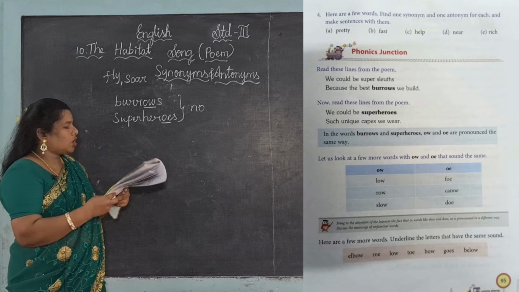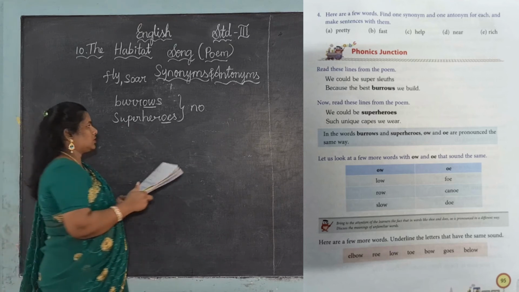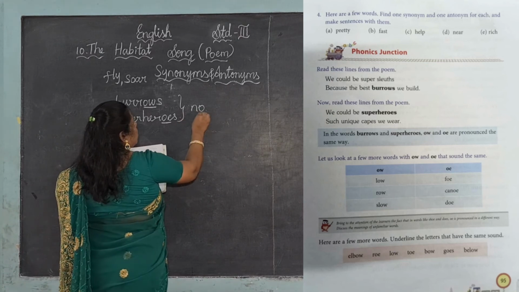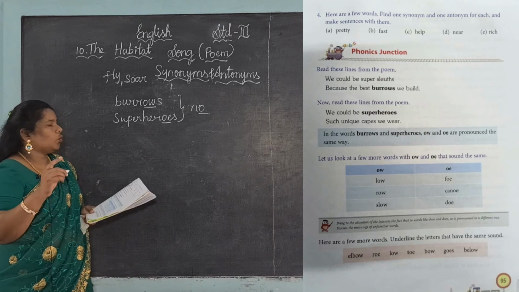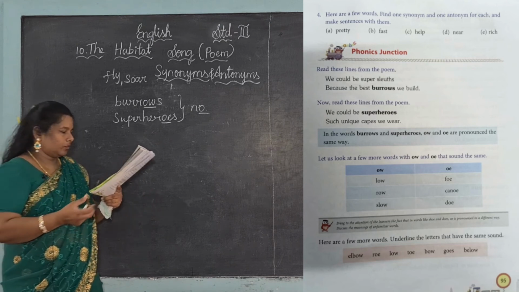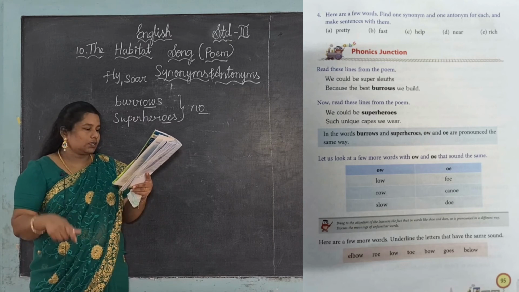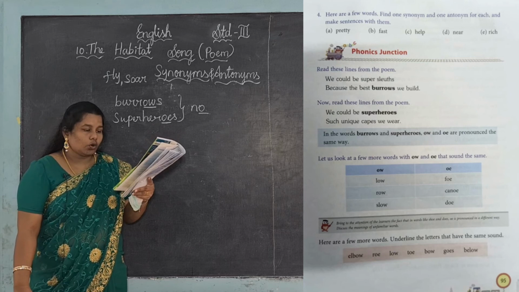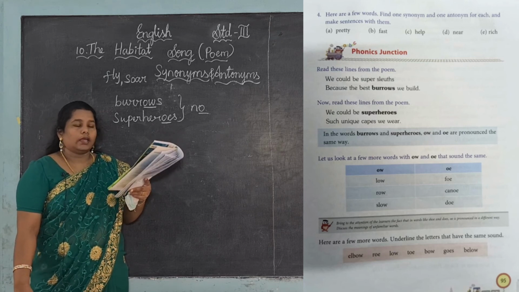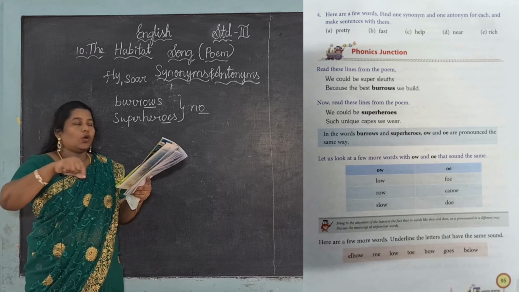All come under the O sound. Now let me read that blue box: low, row, slow, foe, canoe, do. See, all have the O sound.